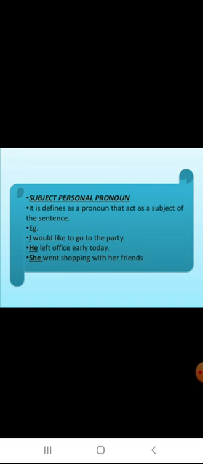Now you see the example: I would like to go to the party. Here I is a pronoun. Here I is acting as a subject. So it is a subject personal pronoun.